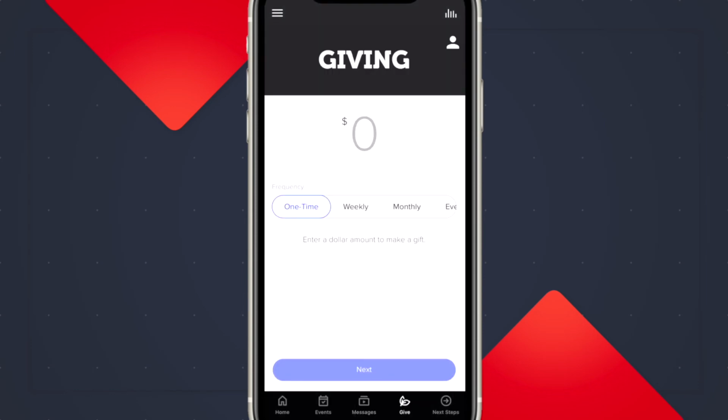With the Give tab, it's like you've been giving online for a while now. You can use this to give securely online, and you can even cover your own processing fees.